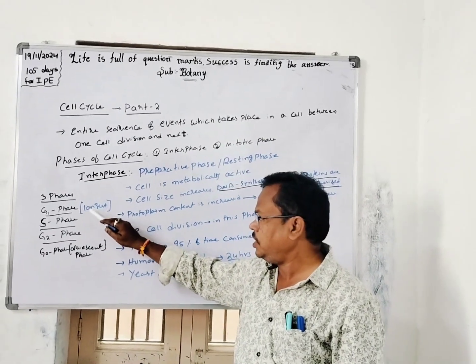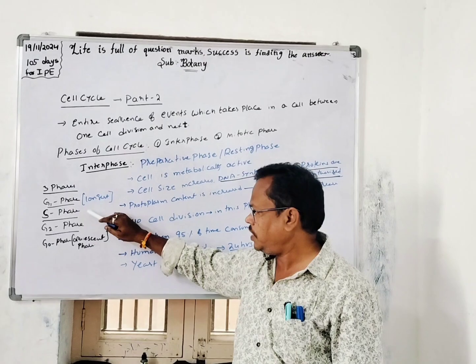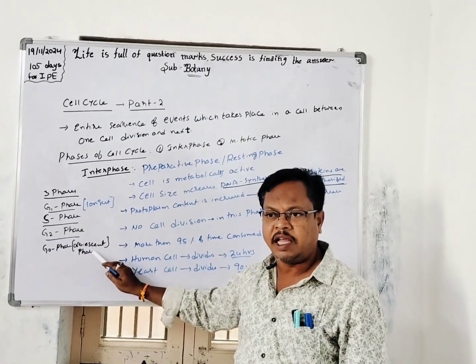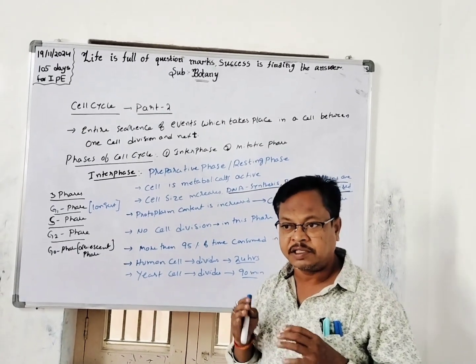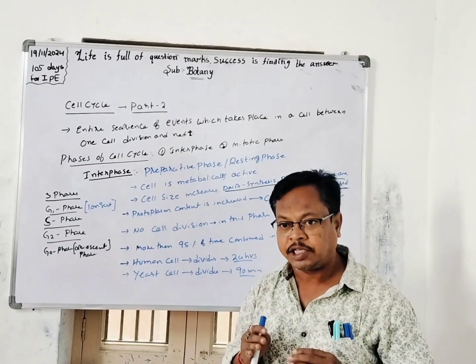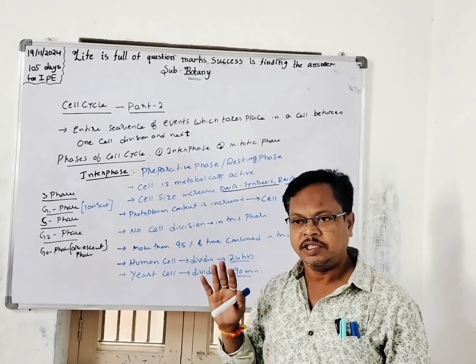Coming to the steps in the interphase, there are phases: G1 phase, where G stands for gap and G1 is the longest phase, S phase, G2 phase and G0 phase. The G0 phase is called the quiescent stage or quiescent phase. In this stage there is no cell division, although the cells are metabolically active.